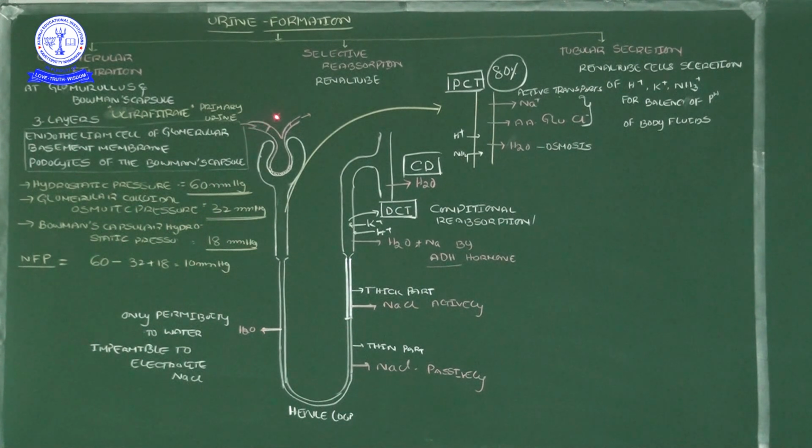Here I didn't mention it, but you know this is the afferent arteriole and this is the efferent arteriole.